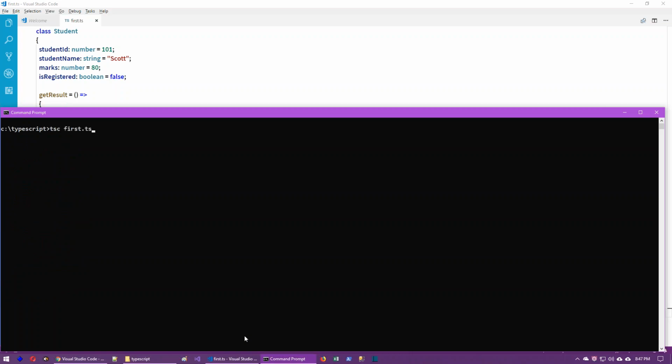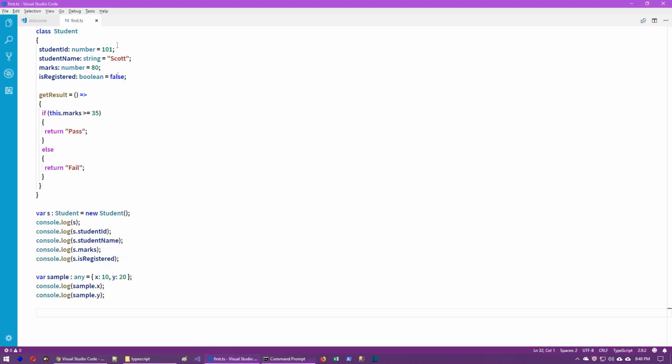tsc first.ts. Then we have to go node first.js. Now we can see an object which includes the student ID, student name, marks, and is registered get result. Then we can also see the corresponding student ID independently, student name separately, marks separately. Okay, the is registered separately, and you can see the x and y value separately.